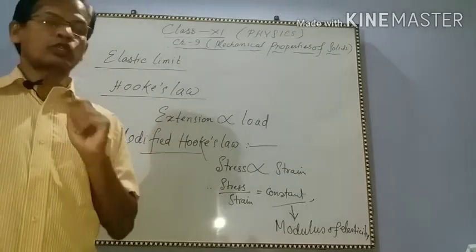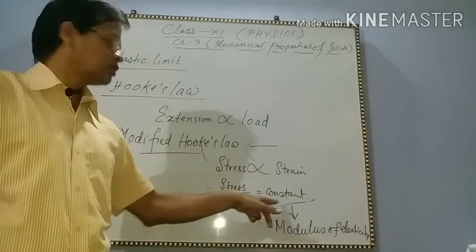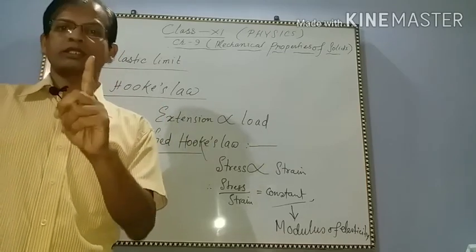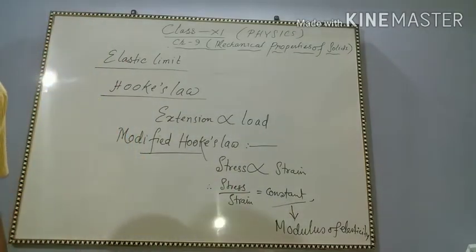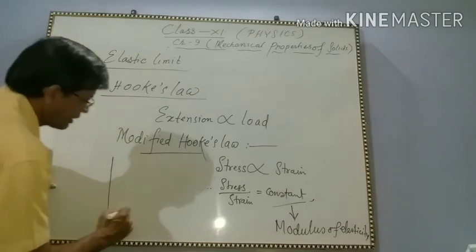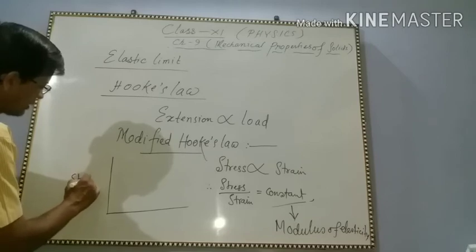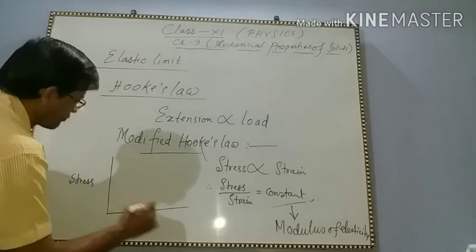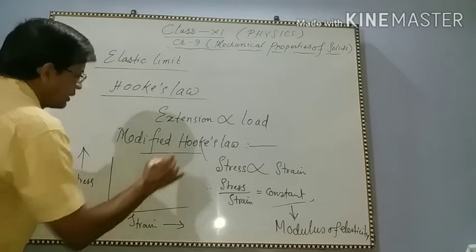Modified Hooke's law is stress is directly proportional to strain. That means stress by strain is constant. This constant is called the modulus of elasticity or coefficient of elasticity. So, how can you represent Hooke's law graphically? Suppose in this direction stress, in this direction strain. So the graph will be this.